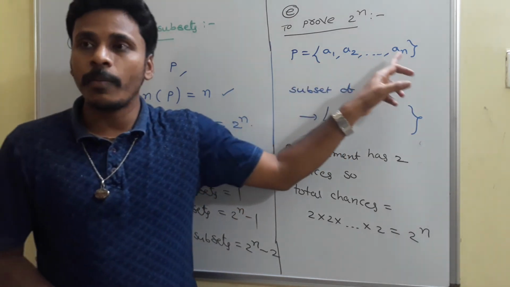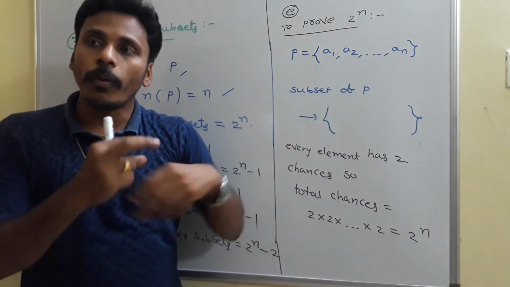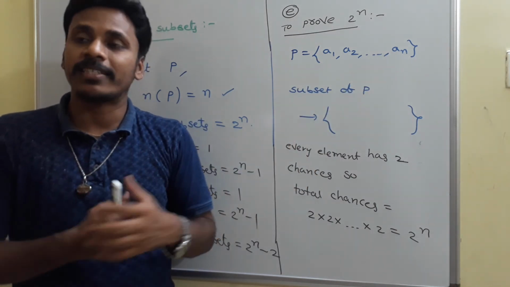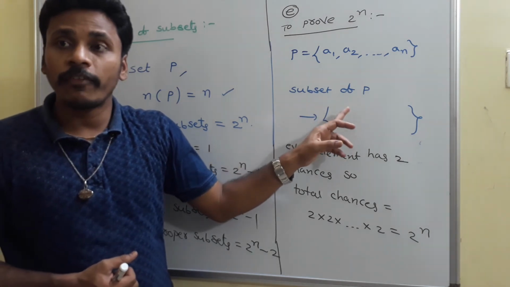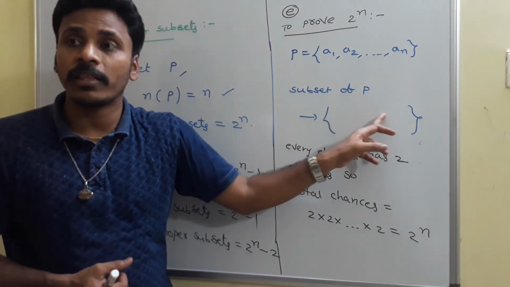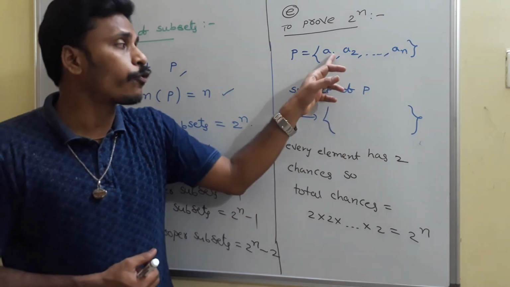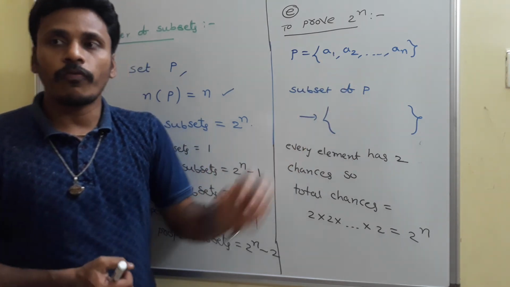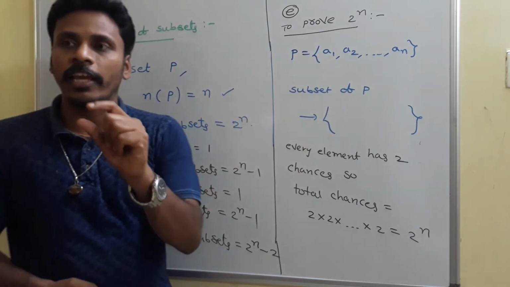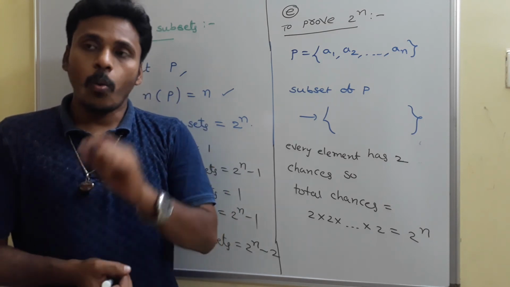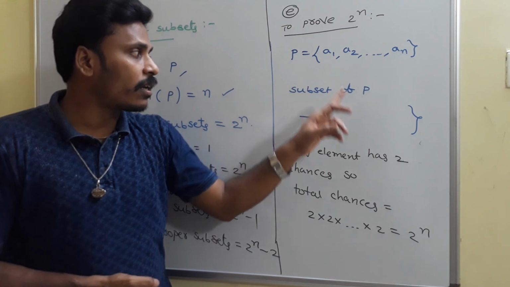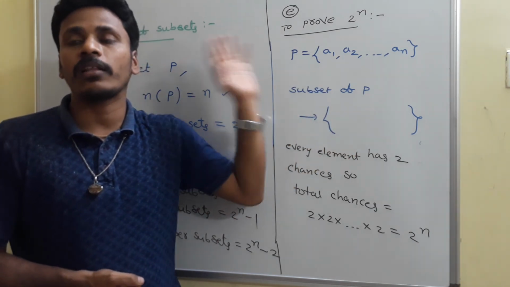Since there are n elements in this set, to construct a subset, I need to write a subset. So how can I fill this empty space? How can I make this subset? Just by taking a few elements of the given set. For example, if you think about the first element A1, this A1 has 2 chances. One chance is it comes under this subset, and the other is it does not.